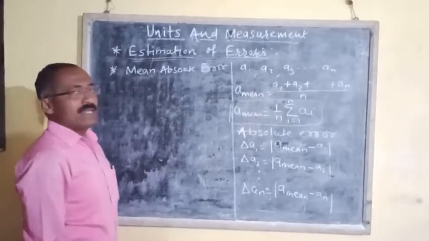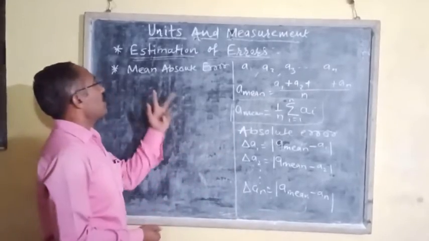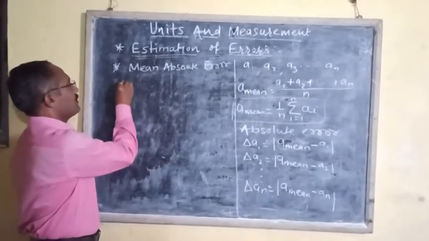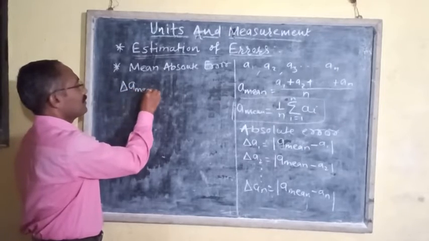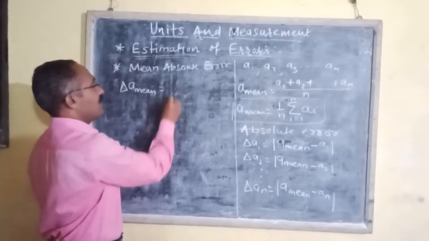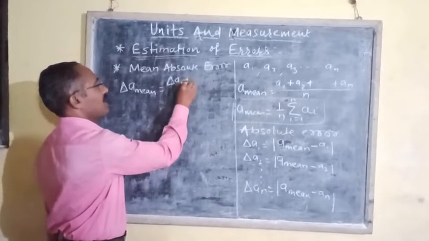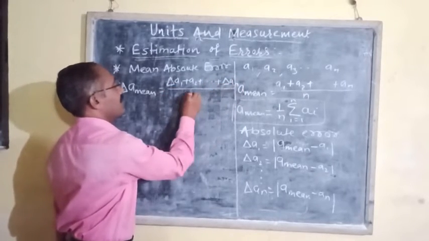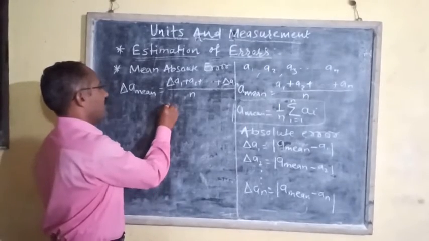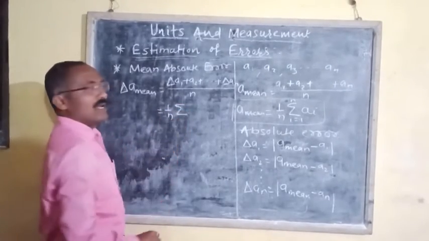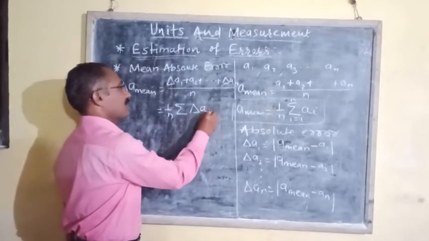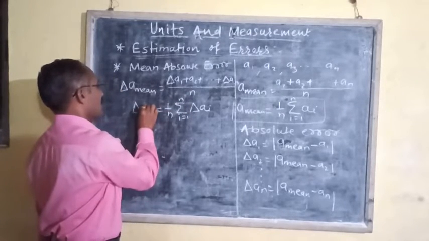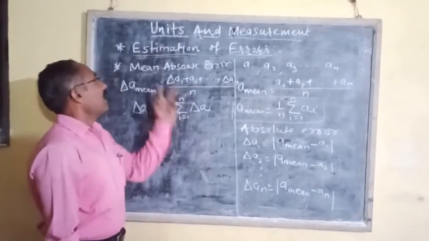Here the arithmetic mean of all the absolute errors is called the mean absolute error, and therefore the mean absolute error delta A mean is given by delta A mean is equal to delta A1 plus delta A2 plus up to delta AN divided by N, or this can be written as 1 upon N summation of delta AI, I equal to 1 to N. This is called mean absolute error.